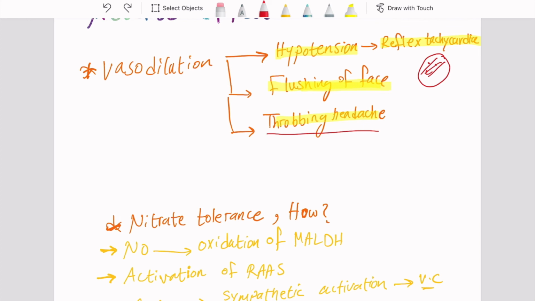Another explanation for this tolerance is that nitrates will cause vasodilation, and this vasodilation will be prolonged. This will result in the activation of the renin-angiotensin-aldosterone system, and the brain will lead to sympathetic activation, which will cause vasoconstriction.